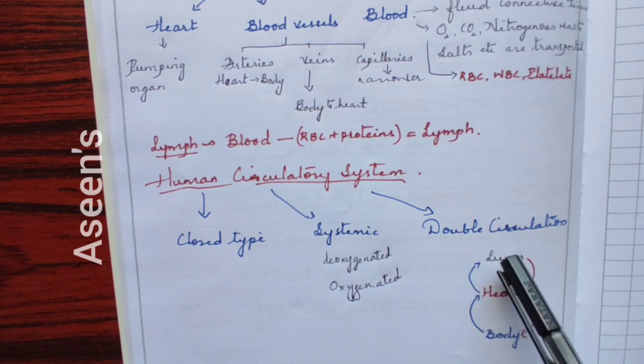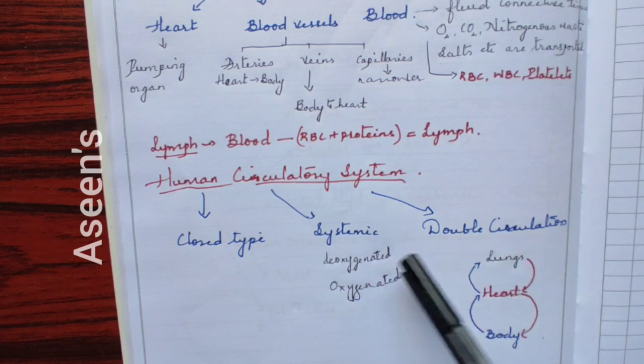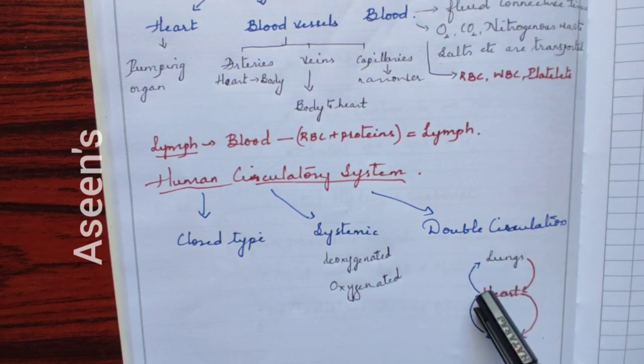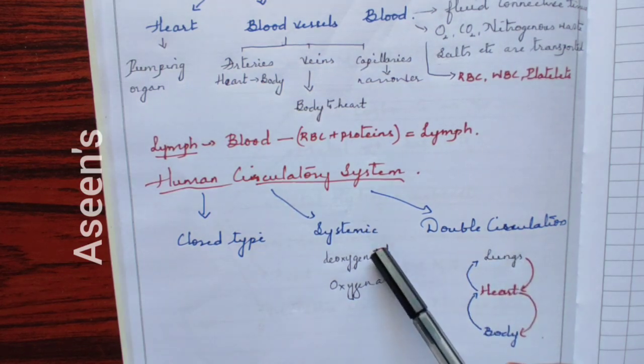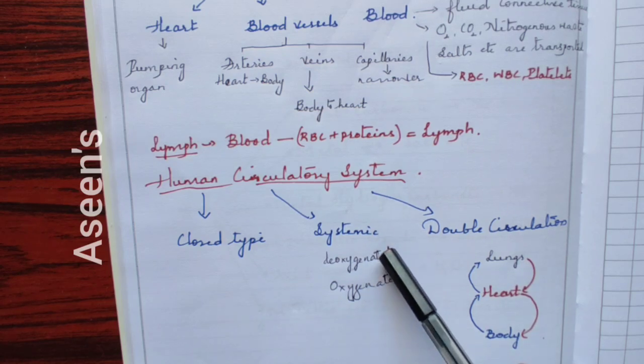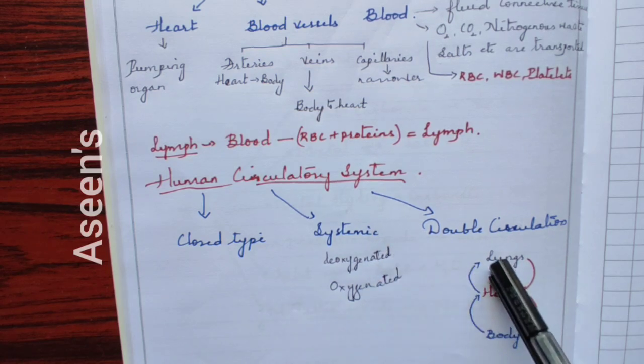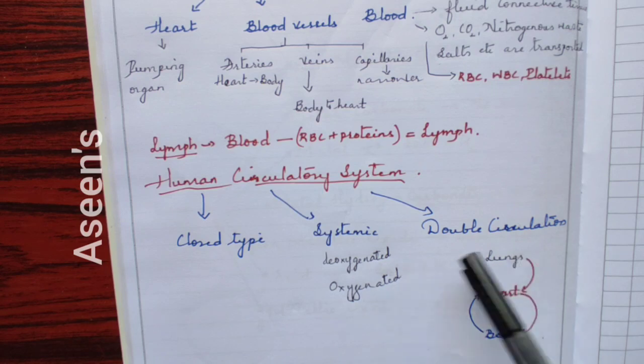Since whatever oxygen we are breathing in goes to the lungs, that oxygen is given to the deoxygenated blood which the heart has sent to the lungs. And whatever carbon dioxide the deoxygenated blood has will be taken by the lungs. So it is an exchange of gases.